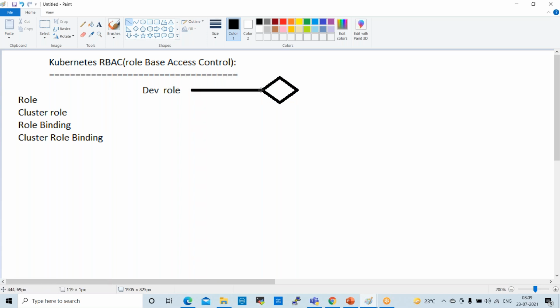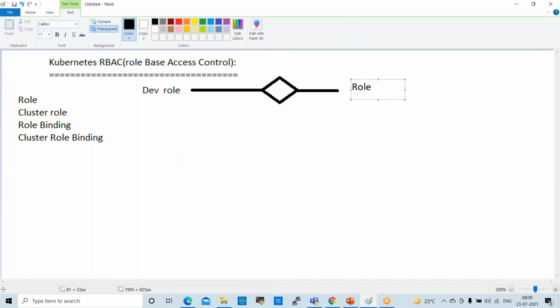He will perform the activities as per his role. Developers will work on the development role. So this is a dev role, a single role.